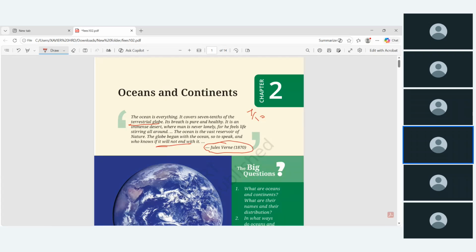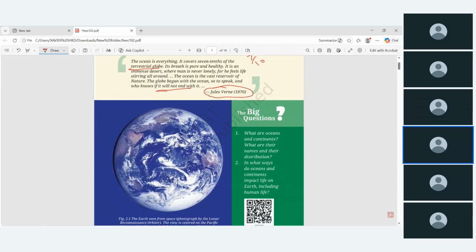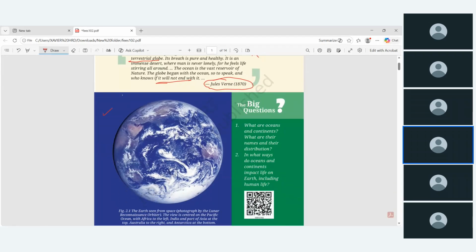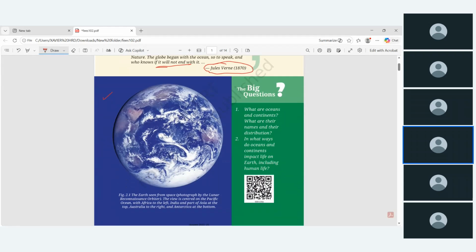Now you are looking at the picture here. This picture has been taken from space. Here it is mentioned: the Earth seen from space, photographed by the Lunar Reconnaissance Orbiter, LRO. One orbiter was there, so from the Moon it captured the Earth. Earth looks like this.